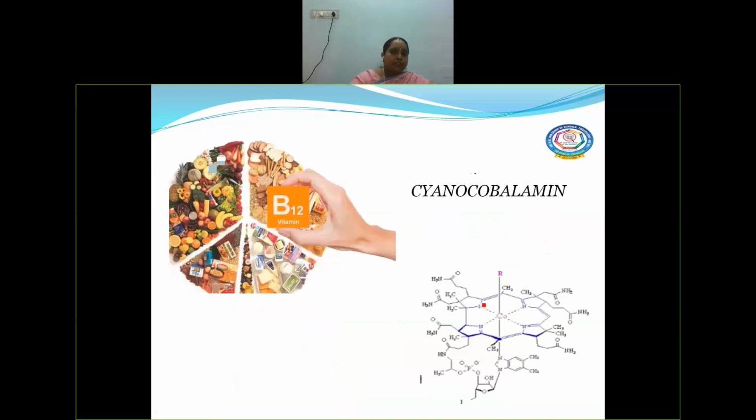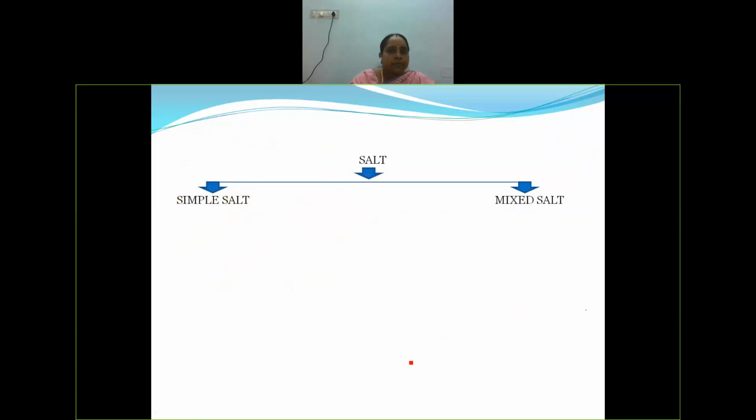And the next one, if you take vitamin B12, which is chemically termed as cyanocobalamin, the name comes from the metal cobalt. Here is the central metal atom, and cyanocobalamin is a complex of cobalt. Is it clear? So these are the coordination compounds actually.